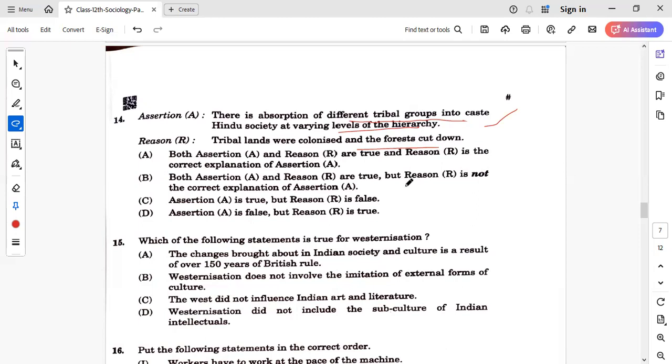So here both the statements are correct again, but the reason is not the correct explanation because it is talking about displacement of the tribal population from their homeland because of colonization, exploitation of the natural resources, forest had been cut down. So tribal population had to be displaced. And then after that, in the modern time, debate had started that how these tribals should be treated, right? So statements are correct, but there is no correlation between these two. So B is the right answer.